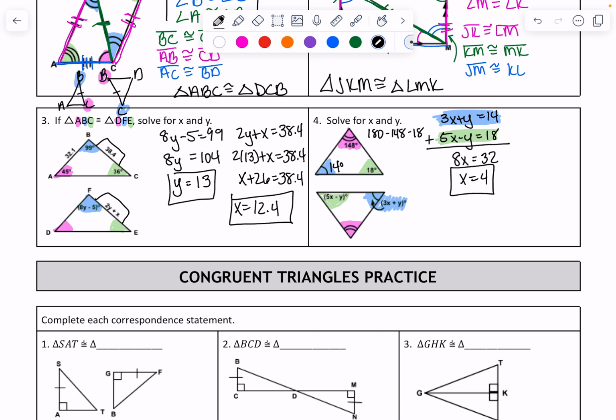So to solve for y, you pick one. It does not matter which one. I usually prefer the addition one just because addition is usually easier than subtraction. So I'm going to do 3 times 4 plus y is equal to 14. You could still do this with the green one if you want. You will get the exact same answer. It doesn't matter. So 4 times 3 is 12. I'm going to write it as y plus 12 just because it looks nicer. Subtract 12 on both sides, and y is 2.